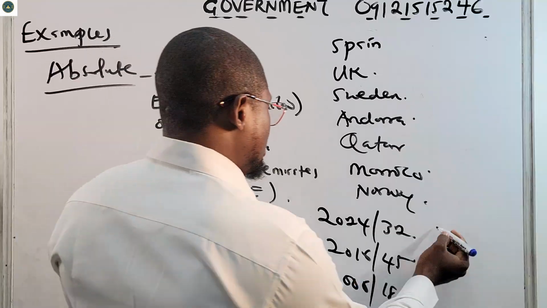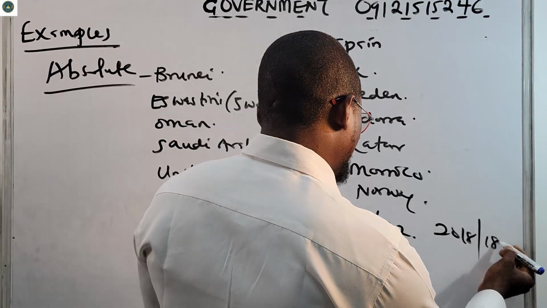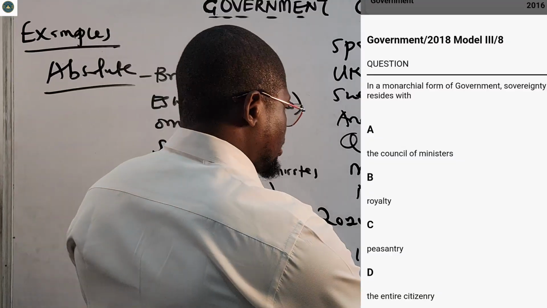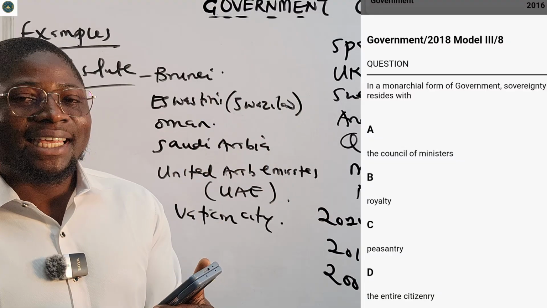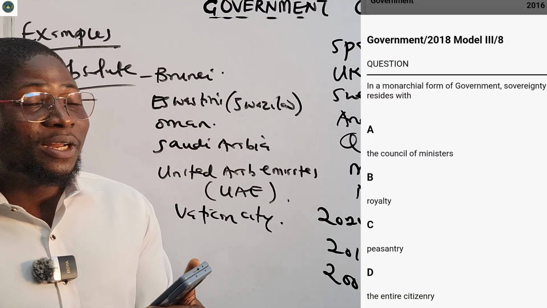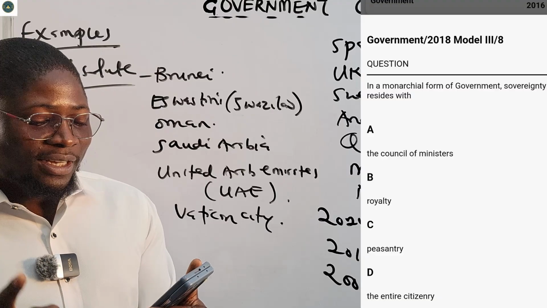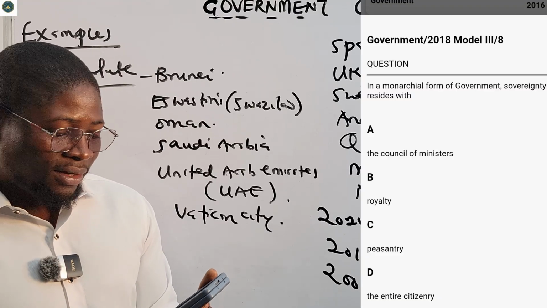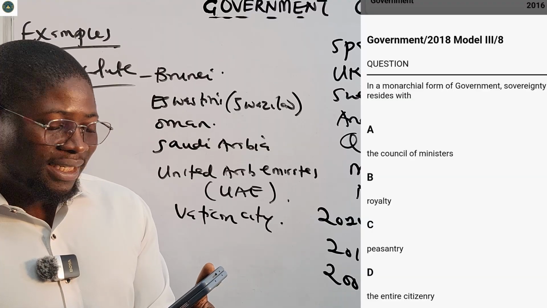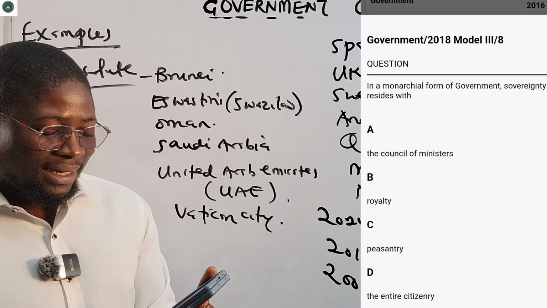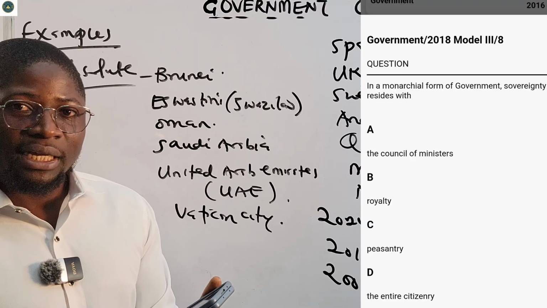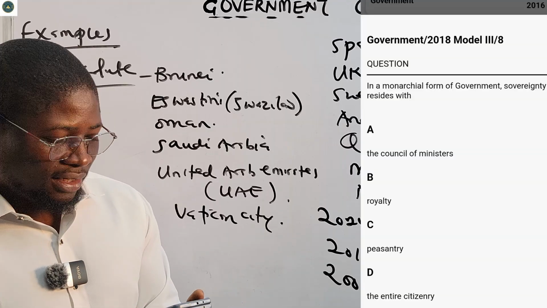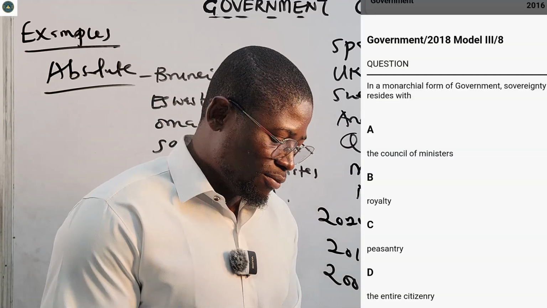Let's look at 2018, the penultimate question, number 8, sorry, not number 18. It says in a monarchical form of government, sovereignty resides with A, a council of ministers, B, royalty, C, peasantry, D, the entire citizens. The correct answer is royalty. Simple. In a monarchical form of government.